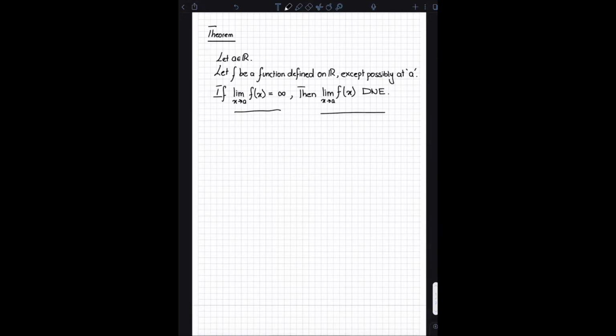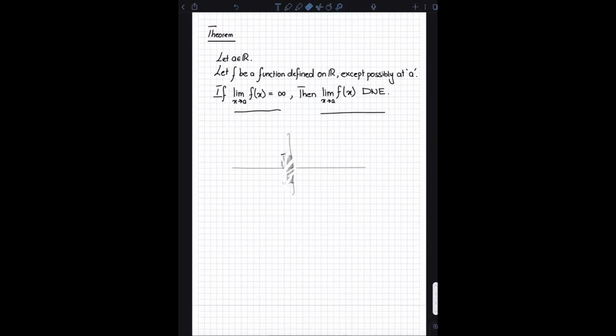For example, there's a very famous function, and I'm going to leave it up to you to find out what function that is, that basically starts to oscillate faster and faster between -1 and 1 as it approaches 0. So that would be another way for the limit to not exist. It's not because the one-sided limits are not equal, it's simply because the function oscillates between -1 and 1. So it doesn't approach a single real number as x approaches 0.